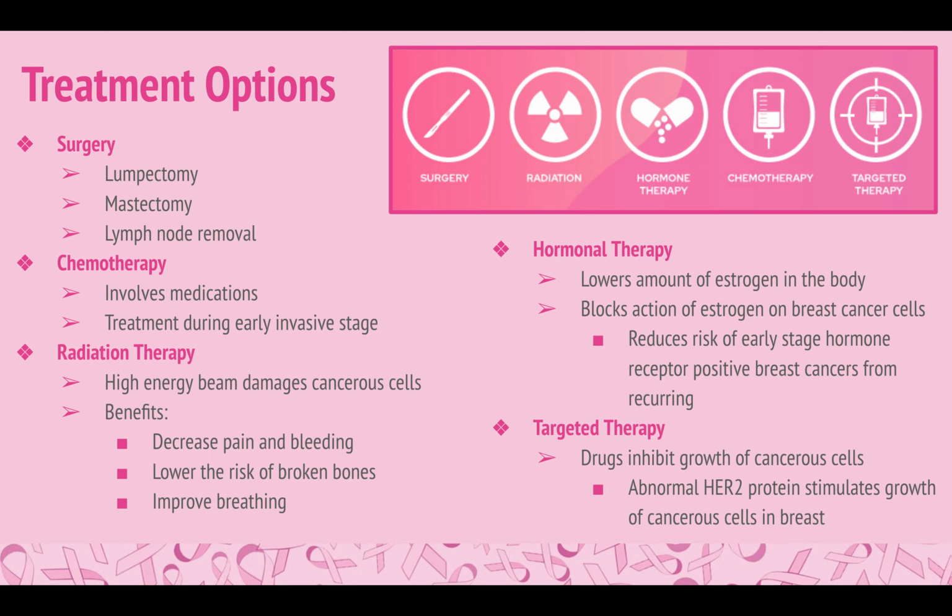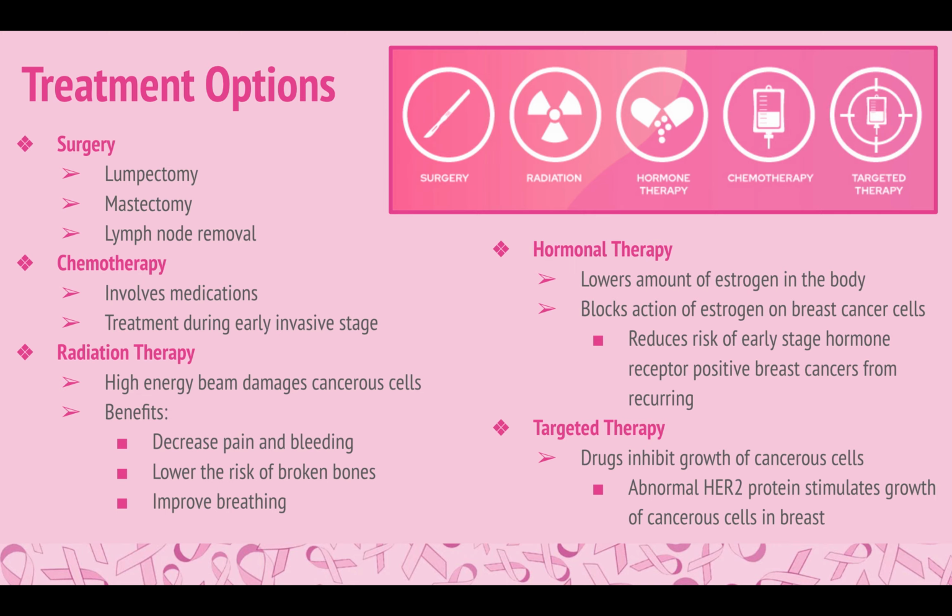Chemotherapy is another treatment, involves many medications, and its purpose is to weaken and eliminate cancerous cells. This procedure may occur during an early invasive stage, so it can remove remaining cancer cells after surgery has taken place. Radiation occurs to destroy cancer cells using a high energy beam. This form of therapy may result in decreased bleeding, breathing improvements, and lowering the risk of broken bones that have weakened due to the cancerous cells. It can also relieve pain and numbness that may have been caused by pressure of a pinched nerve.